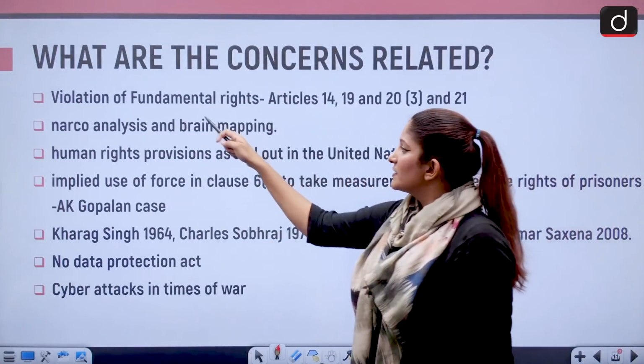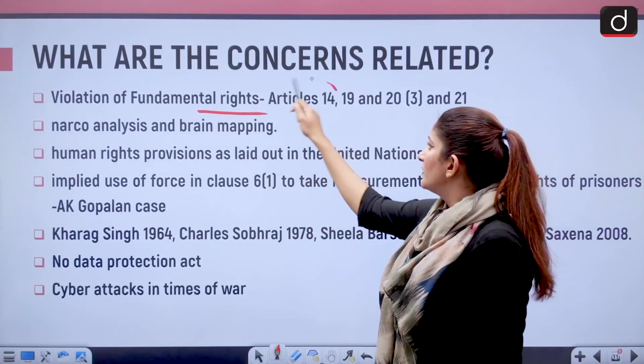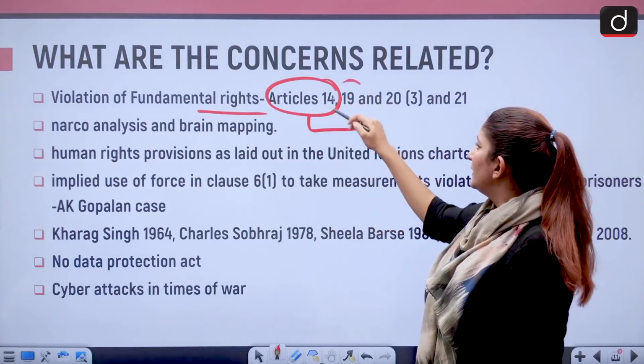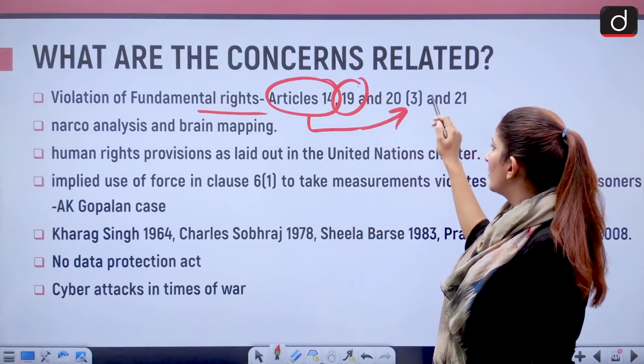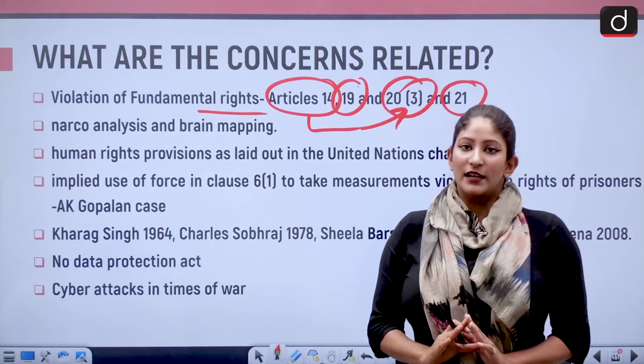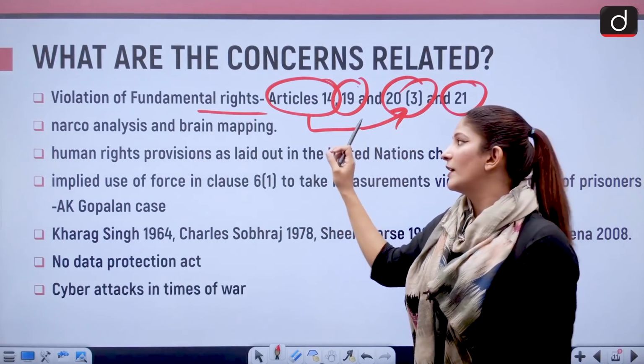So it is saying that on the parameters of fundamental rights under the right to equality, Articles 14, 19, 20 clause 3, as well as 21, these are the said articles that are being violated.